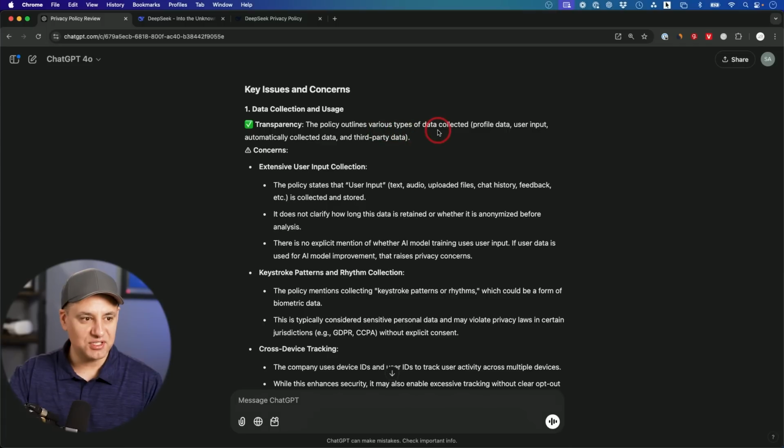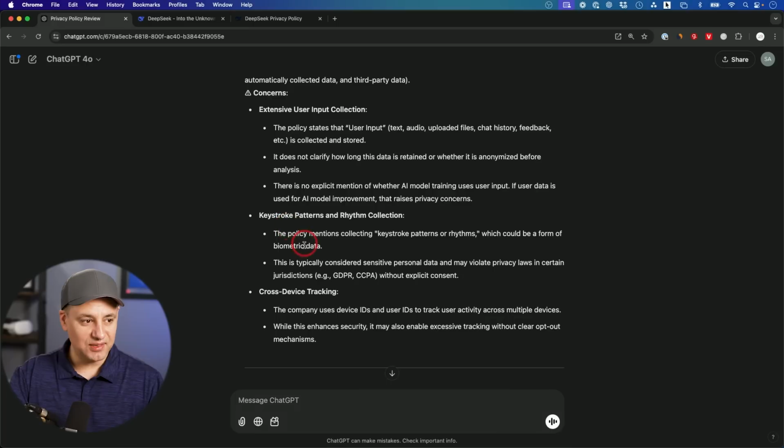The policy outlines various types of data collected: profile data, user input, automatically collected data, and third-party data. And it says right here, extensive user input collection. It will collect text, audio, uploaded files, chat history, and feedback, all collected and stored, and it does not clarify how long the data is retained and whether it is anonymized before analysis. Now, there's no explicit mention if they use this to train their AI models, if user data is used for model improvement. And look at this one, keystroke pattern and rhythm collection.